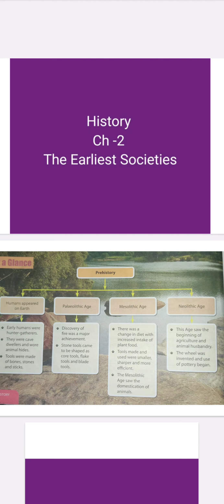The first one is the Paleolithic age. In this period, the discovery of fire was a major achievement by early humans. And second, stone tools came to be shaped as core tools, flake tools, and blade tools. And the second one, the Mesolithic age, saw a change in the diet with an increased intake of plant food. The tools made and used were smaller, sharper, and more efficient.